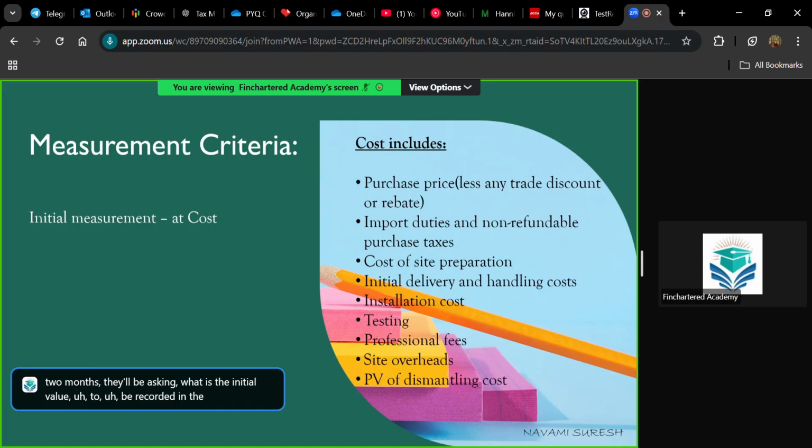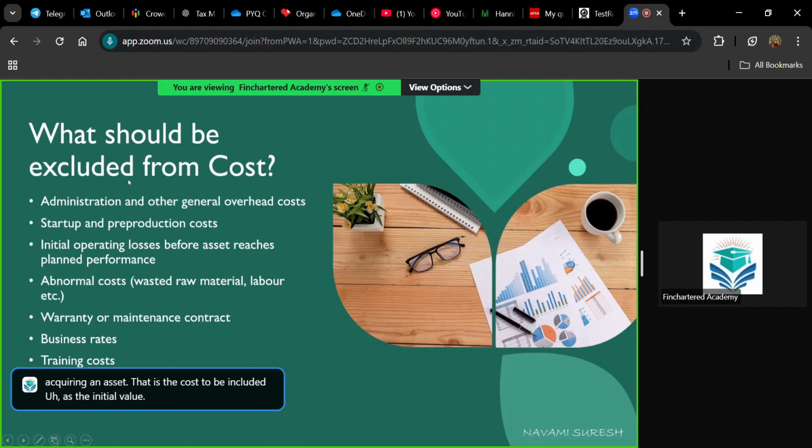At that time, you need to understand that amongst all these costs, you can add up all these costs incurred for a company when you're acquiring an asset. That is the cost to be included as the initial value. Then what should be excluded from cost?